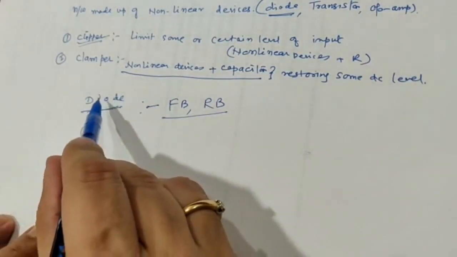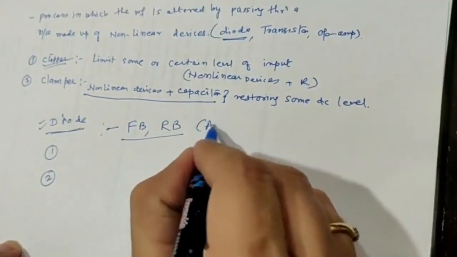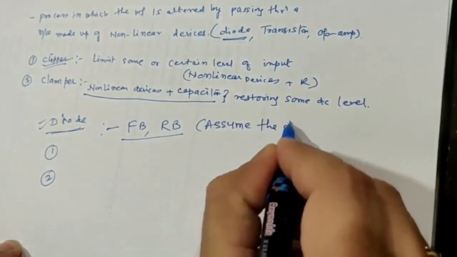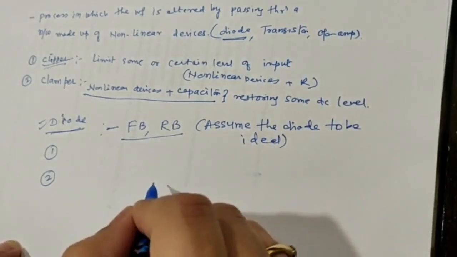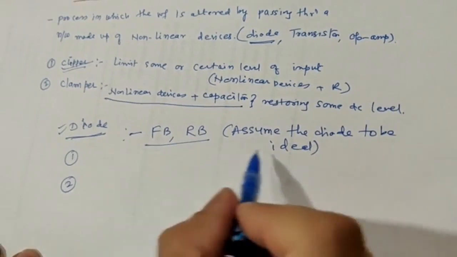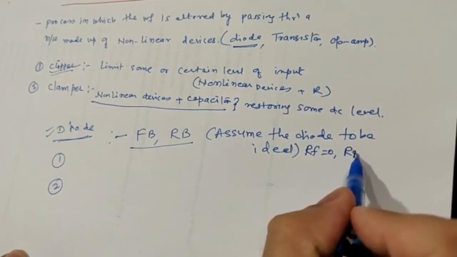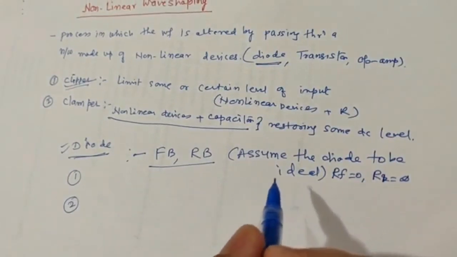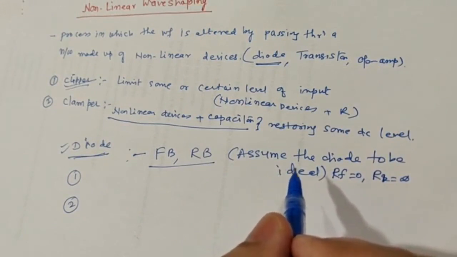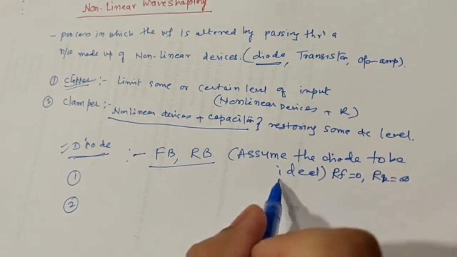Remember this, when we analyze these circuits we will be assuming one thing: assume the diode to be ideal. Now what is the meaning of the diode being ideal? If the diode is ideal, its forward resistance becomes 0 and its reverse resistance becomes infinity. That means there will not be any depletion layer between the P and the N type sections of the diode, so the switching will be quite fast because we are considering the diode to be ideal.